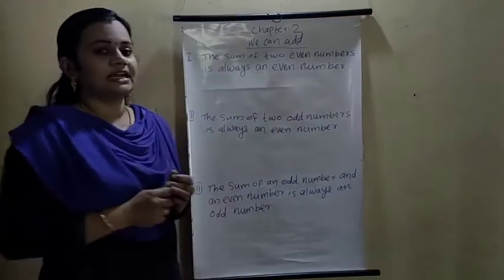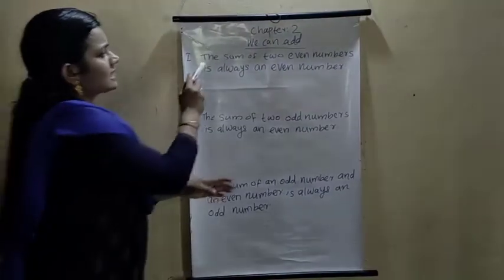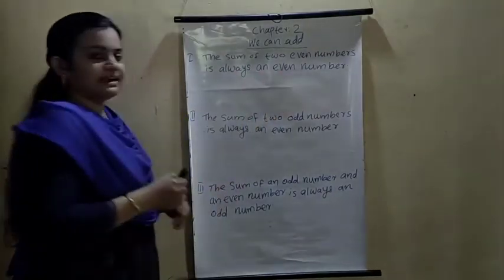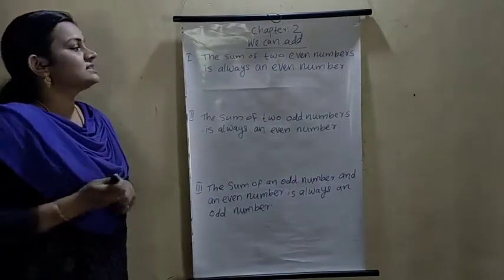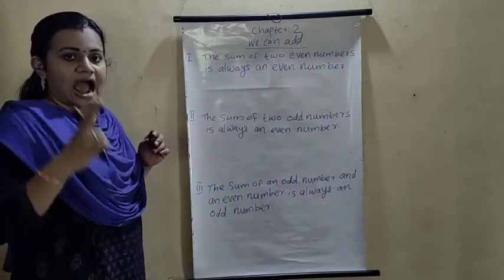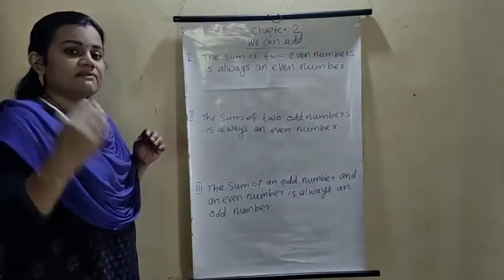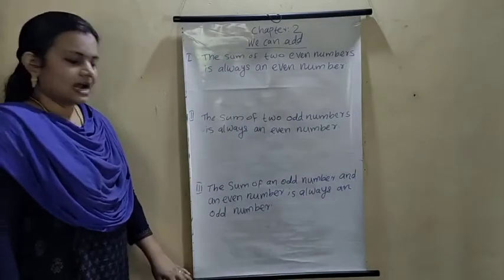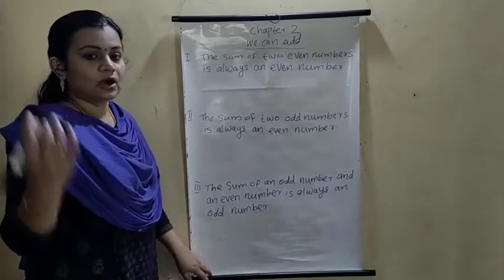Next we want to study: the sum of two even numbers is always an even number. What is the statement? Add two even numbers, we will get the answer, which is also an even number. Understood? Then the example is what?